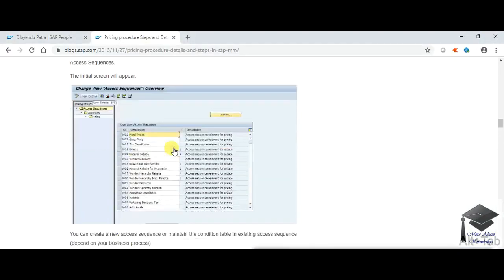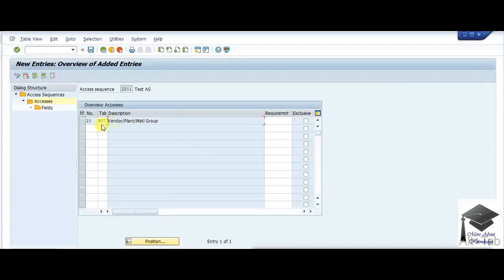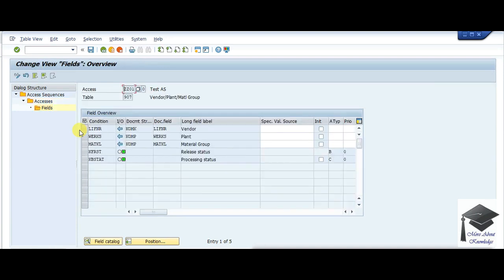I will give a brief explanation about this exclusive indicator also. You just need to select the condition table and double click on the field. Okay, so these are the fields used: vendor, plant, material group, and these are the release statuses.